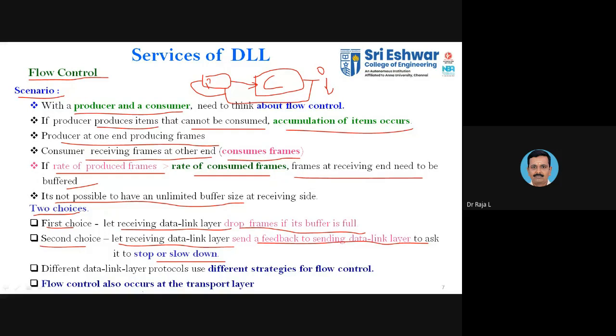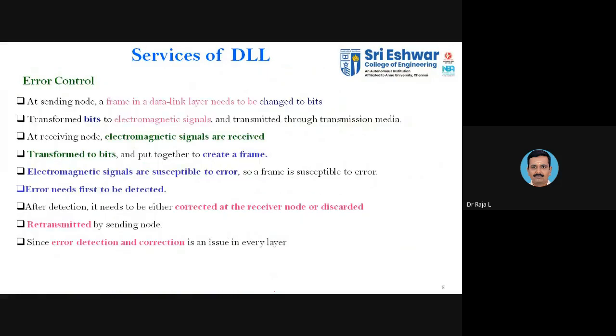The flow control also occurs at the transport layer. As I told you, the error control mechanism and the flow control mechanism happen at two layers: one is layer 2, the other is layer 4. In error control, at the sending node, a frame in the data link layer needs to be changed into bits. The next layer is the physical layer. You need to convert all your data, that is the frame, into a stream of bits. Then the bits are transformed into an electromagnetic signal and transmitted through the transmission media.